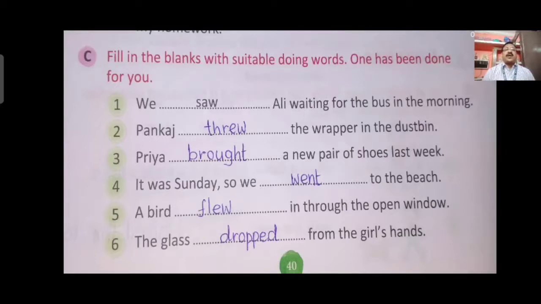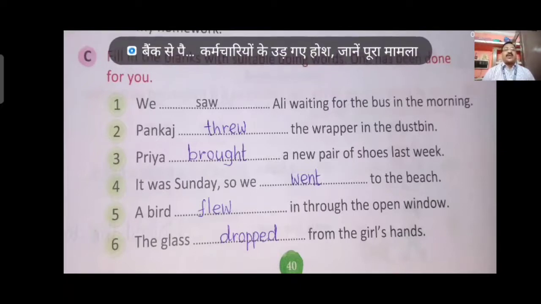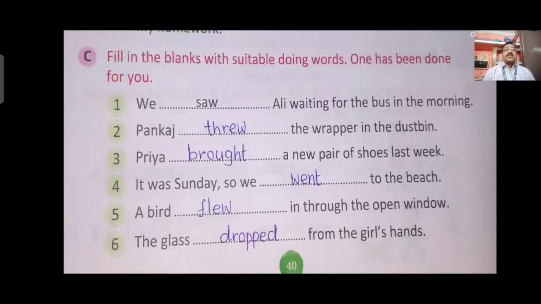Third one, Priya brought a new pair of shoes last week. Brought, past form of bring. Bring is the present form, past form of bring is brought. Priya brought a new pair of shoes last week. Fourth one, it was Sunday, so we went to the beach. Go, past tense is went.